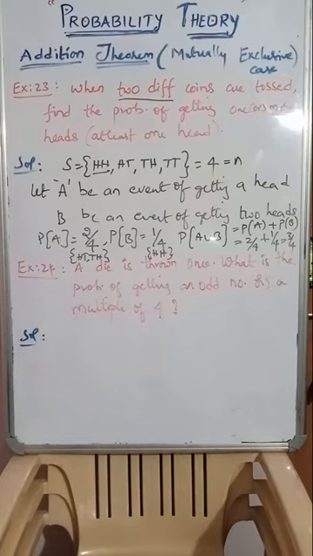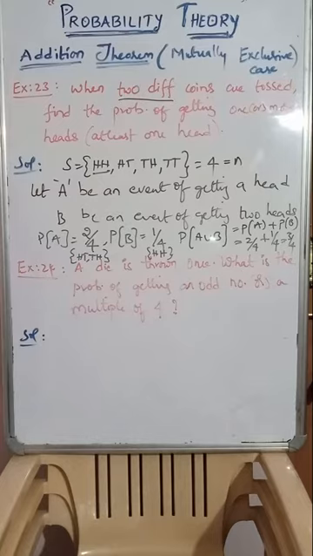Next, P of A, the probability of getting a head: out of 4, 2 are there, head tail and tail head. Therefore 2 by 4 is the probability. And P of B, two heads, only one possible case, head head, that is 1 by 4. Now A and B are totally mutually exclusive events. Mutually exclusive means one which prevents the other in a single trial, isn't it? So in event A, head tail, tail head, and in event B, head head. So both are completely exclusive events.